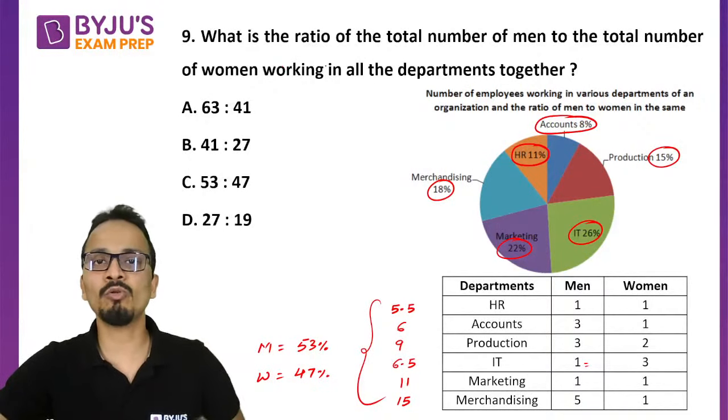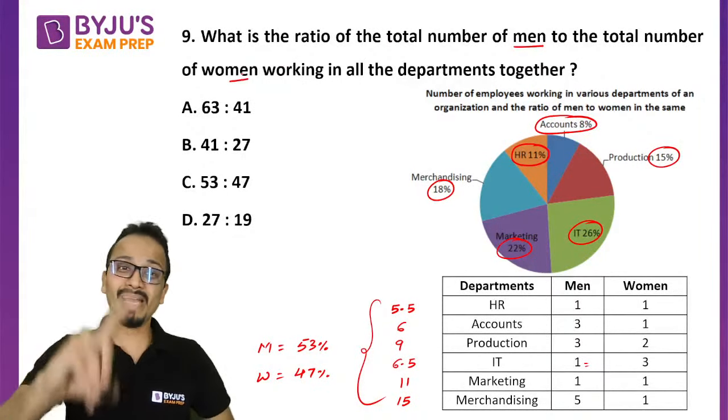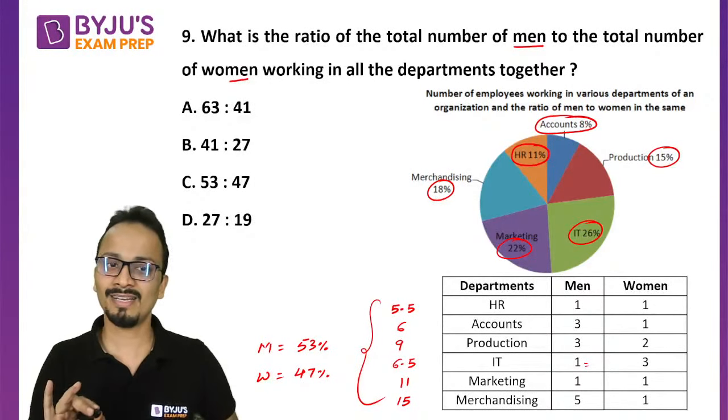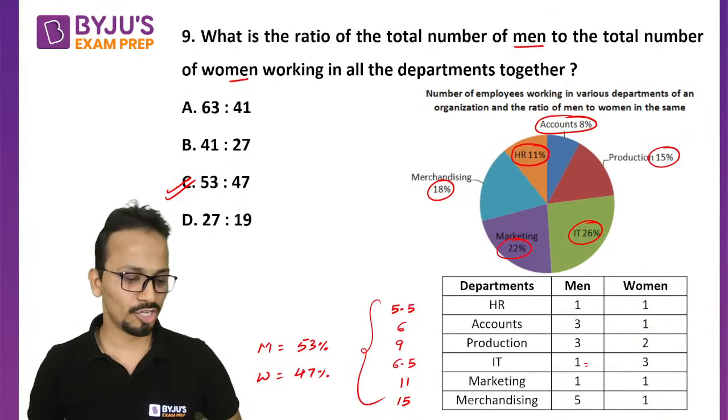We have to find out the ratio of men and women. Carefully, men is to women calculate करना है या फिर women is to men, ये ध्यान रखना है, ठीक है? So answer will be 53:47. That is option C. Done. Question number 9. All right.